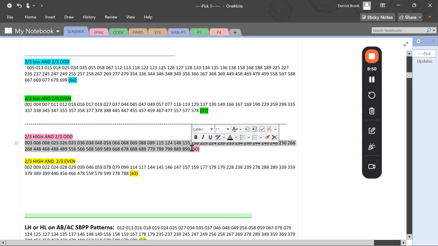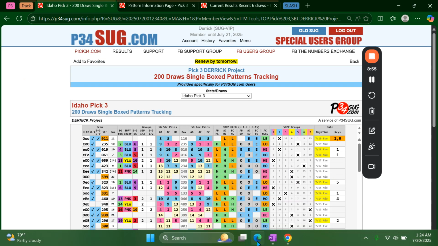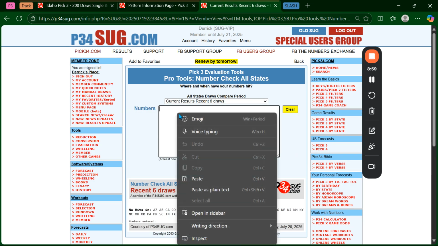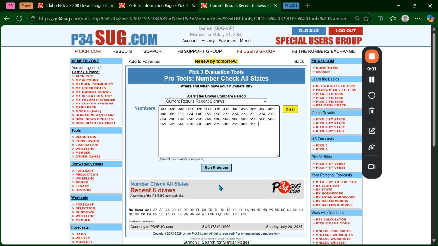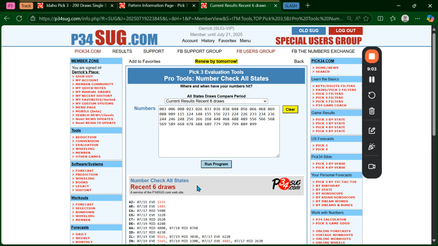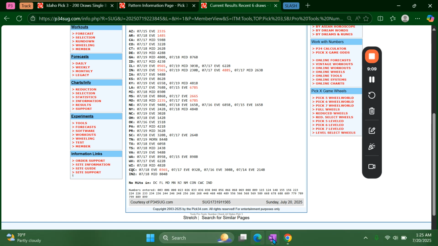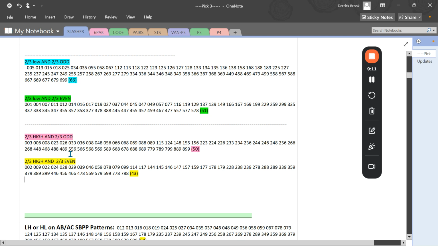And then I'm going to jump over to Wisconsin. We're going to try to get a win tomorrow. So let's just do this real quick. Let's jump over here. Clear this out. Let's see what's going on for this one. Hit run. We're doing 6 draws. So look at this one. See, now there's a lot more states that have not had a hit, right? It's because there's only 50 numbers.